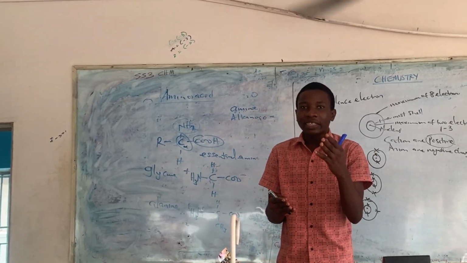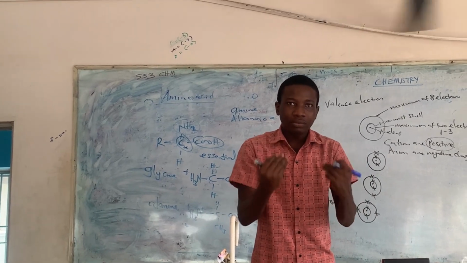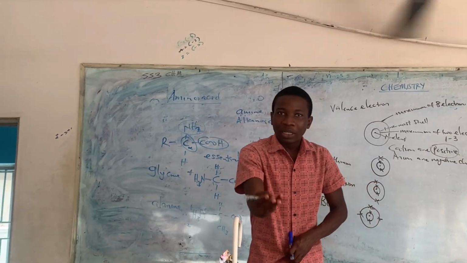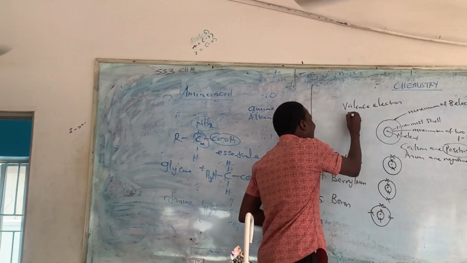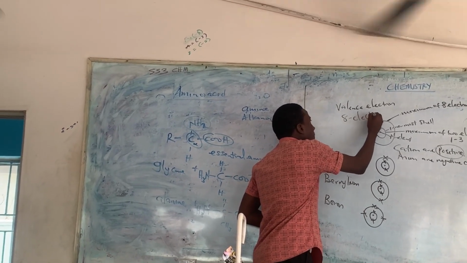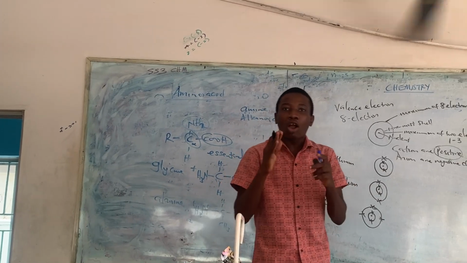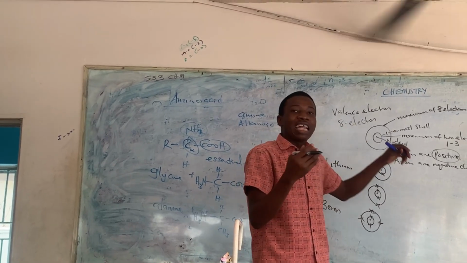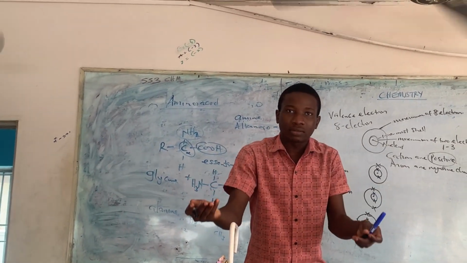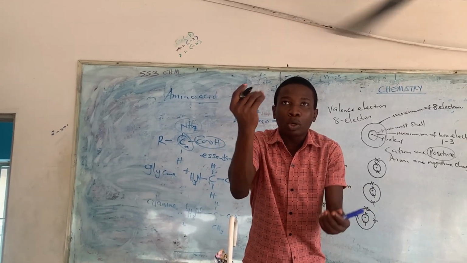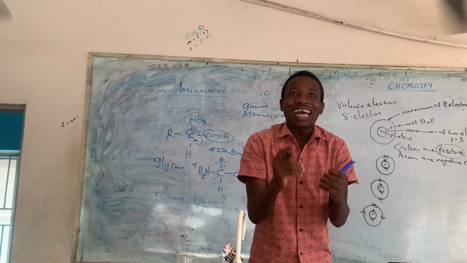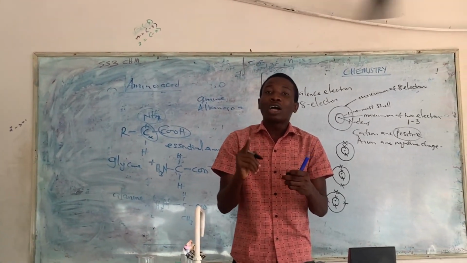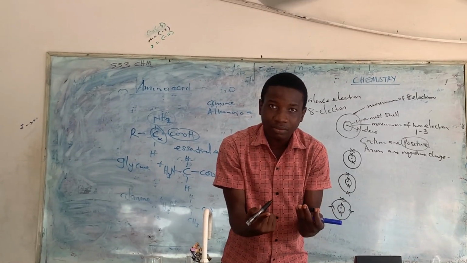But whenever you see negative, negative means what? They can gain electrons. Negative means it needs some electrons to complete. They must complete 8 electrons. The maximum number of electrons that they can complete is 8. So if we have an element that has almost 8, what will happen? If you're looking for someone to give to, those are the ones that are negatively charged, because they need some electrons to complete.